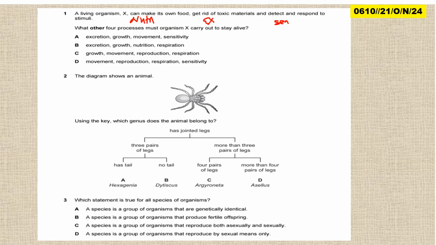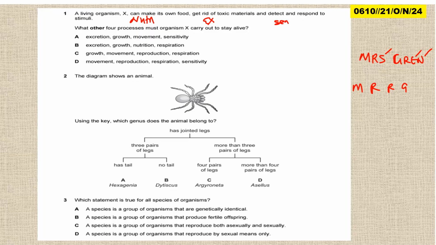What other 4? There are 7. So we have already nutrition, which is N. We have excretion. We have sensitivity, which is S. So the others are movement, reproduction, respiration, and growth.